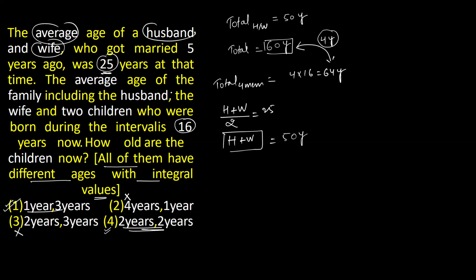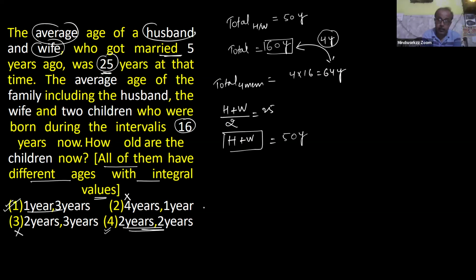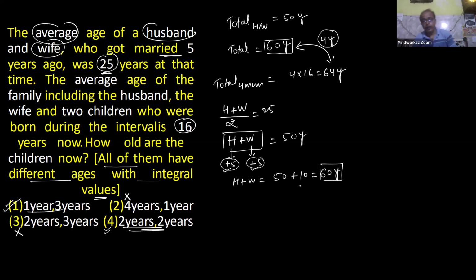And this marriage is 5 years ago. So in this time interval of 5 years, each member increased by plus 5. So plus 5 for husband and also for wife. It means at present, husband plus wife total age is 50 plus 5 for husband and 5 for wife. It means total present age of husband and wife is 60 years. Clear, beta?